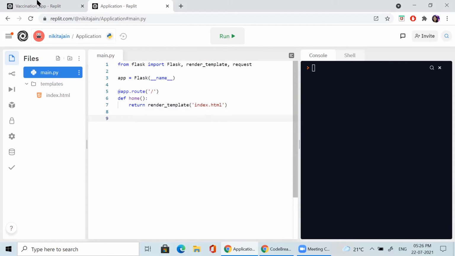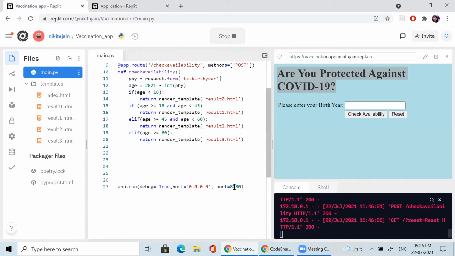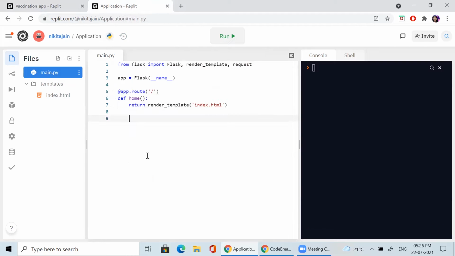Still, your page will not execute. Why? Because you have to write the host and port here. Without port and host you cannot execute your application. So app.run is common for all. This framework is common for all applications. Just between these you change the code as per your requirement, but this code you have to write for all applications, compulsorily.